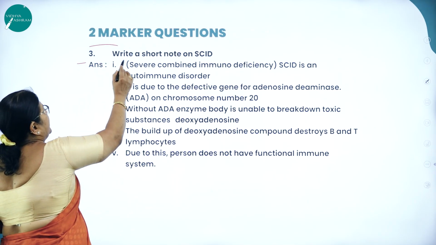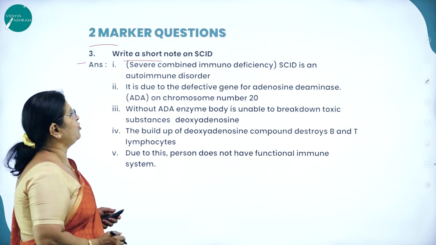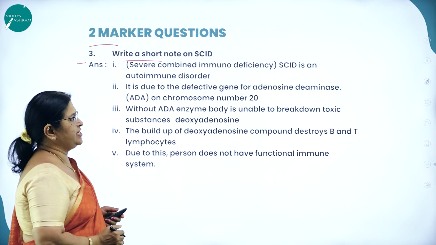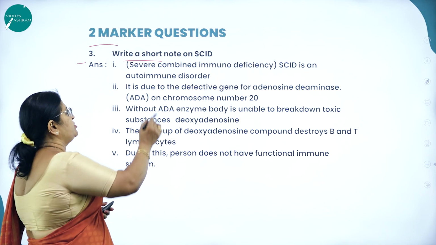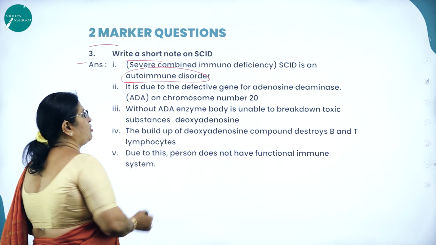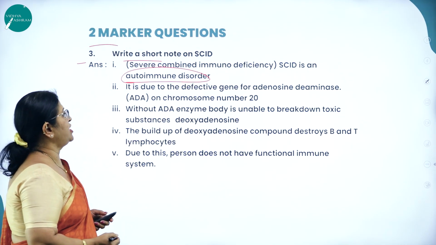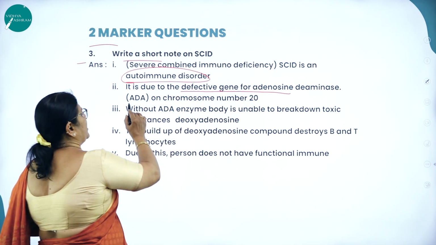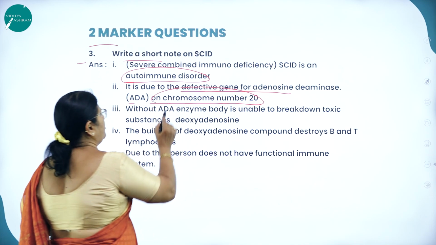Now, 2 marker question. Write a short note on SCID. What is SCID? Standing for severe combined immunodeficiency, it is an autoimmune disorder. How is it caused? It is due to the defective gene for adenosine deaminase on chromosome number 20.